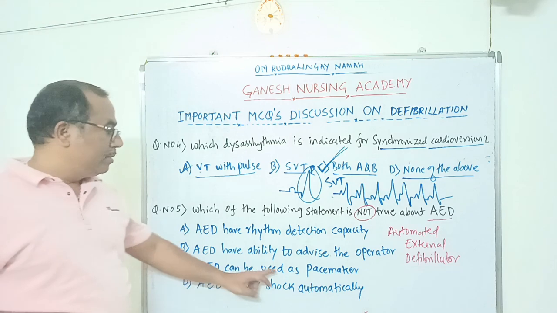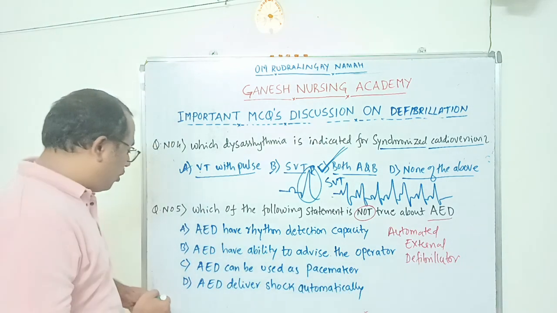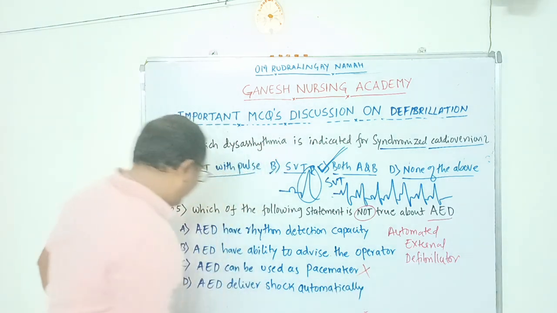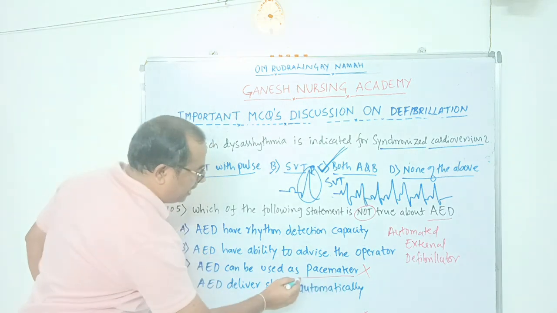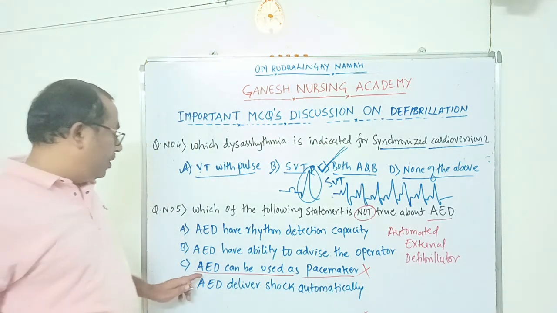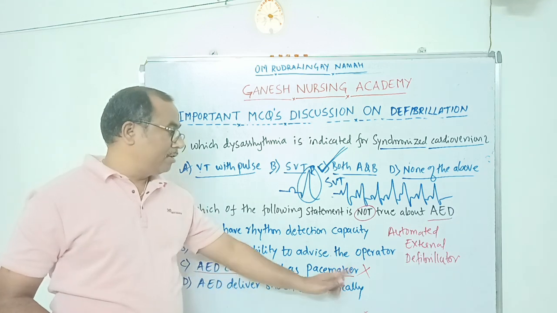Then, AED can be used as a pacemaker. This is the wrong option here. This is a wrong statement. AED cannot be used as a pacemaker. A pacemaker is different and AED is different. So AED cannot be used as a pacemaker.